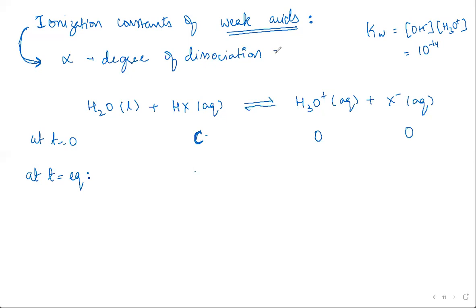Ma'am, can you repeat that? Yeah. Initially we started off with C concentration. When you reach equilibrium, how much of HX molecules would you find in the solution? Ma'am, HX is my acid, right? Yeah.